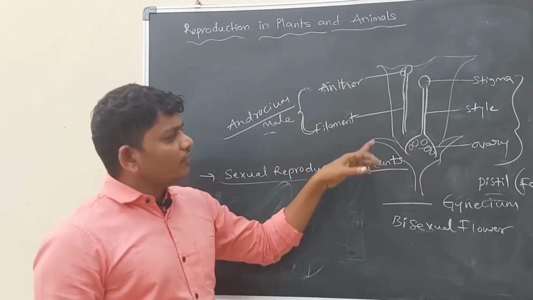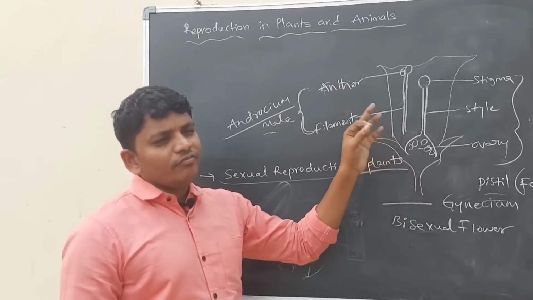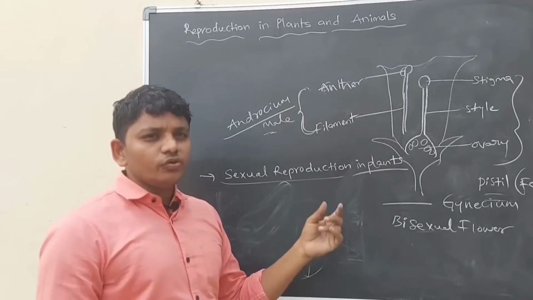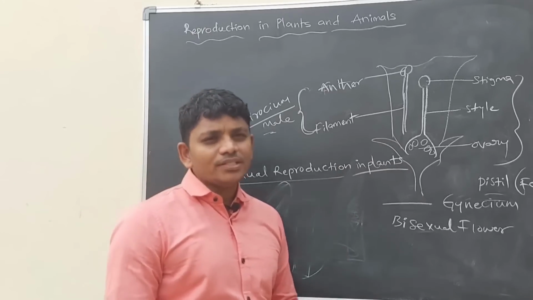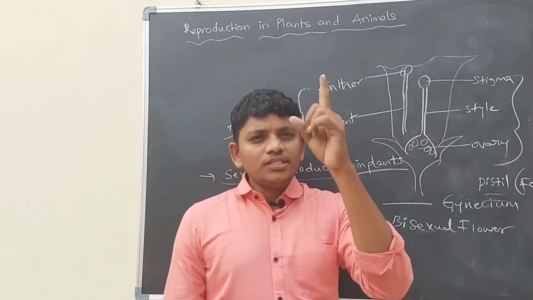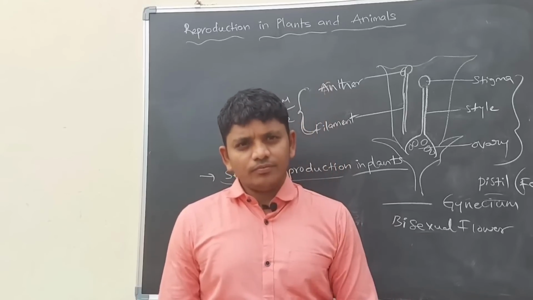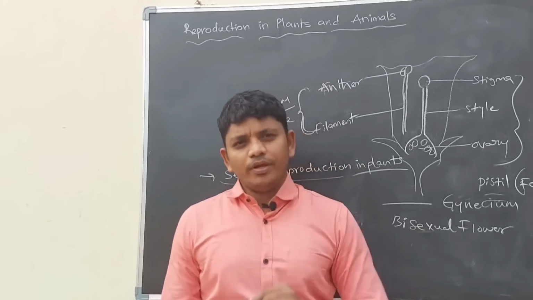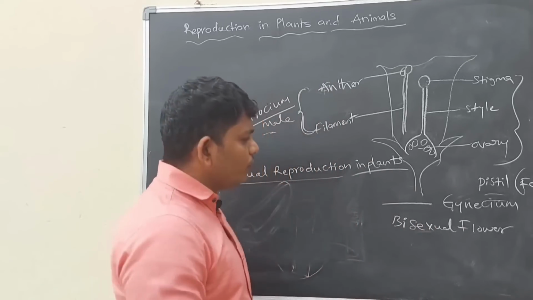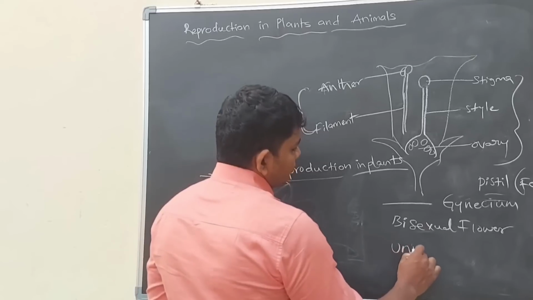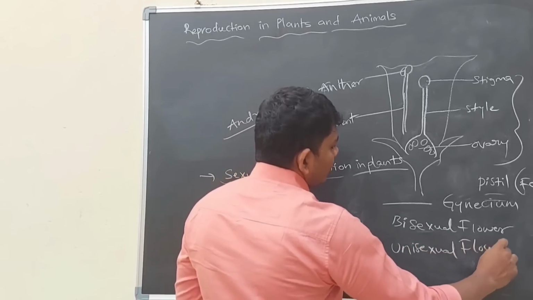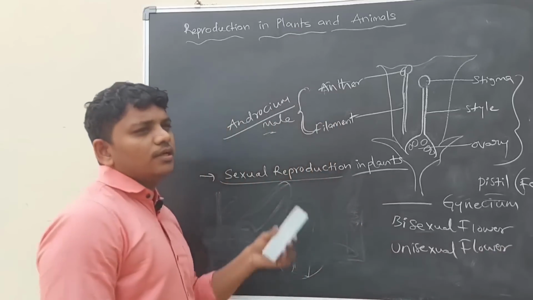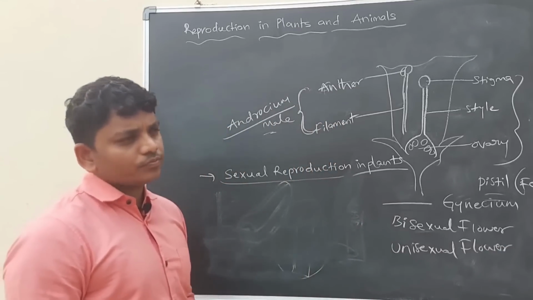In the same way, if the flower contains only female characters, it is also called a unisexual flower. So a unisexual flower contains only one type of sexual characters, whether male or female.